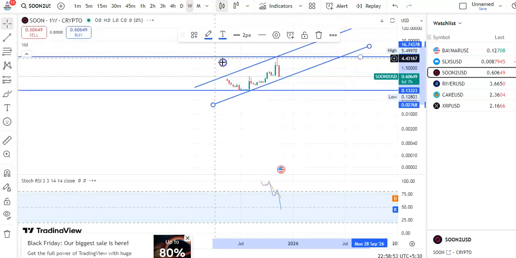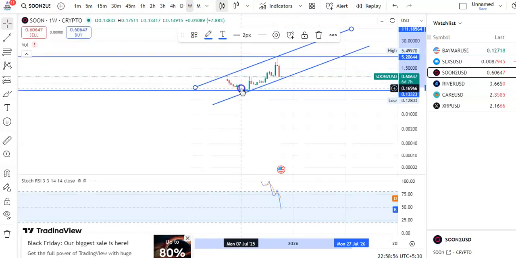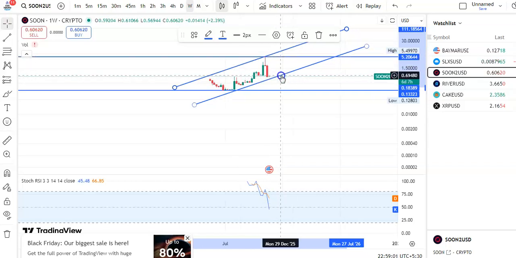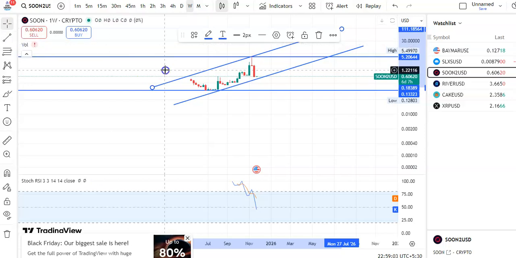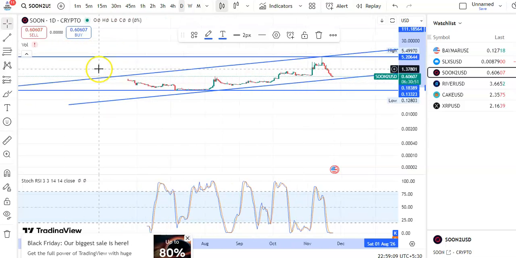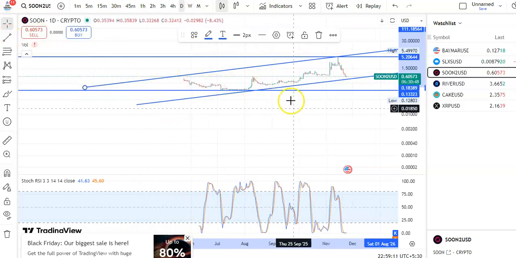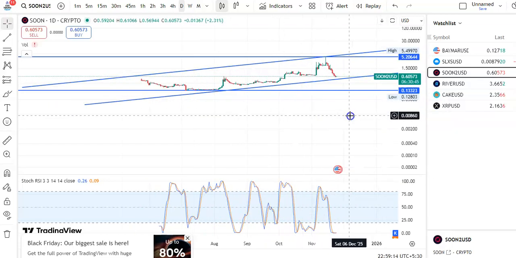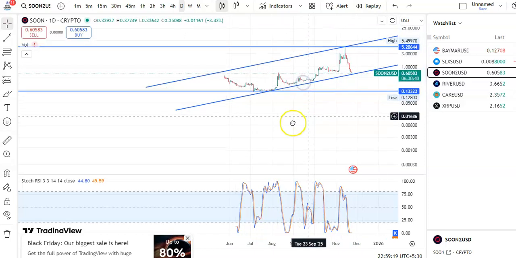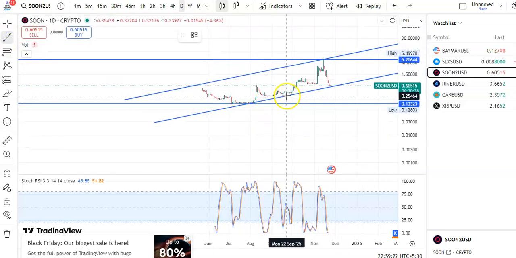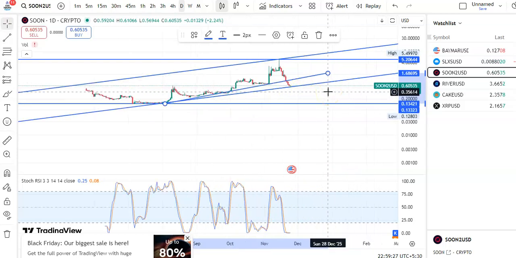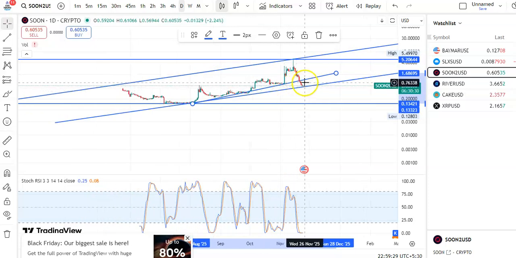If you go to the weekly chart, you can see previously the candles have come down to the support level after the fall, and then it has gone to the resistance level and then the fall is happening. If you go to the daily chart, you can see candles were falling, and previously candles were moving in this uptrend channel pattern. Let me draw it properly. So this is the support, and you can see candles were moving in an upward direction. This is the uptrend, and the breakout has happened, so candles are falling.